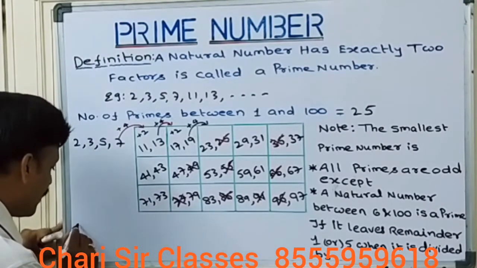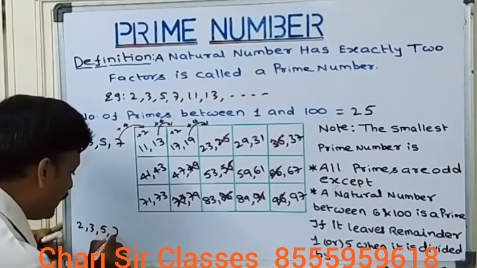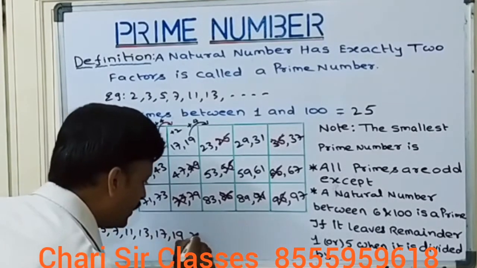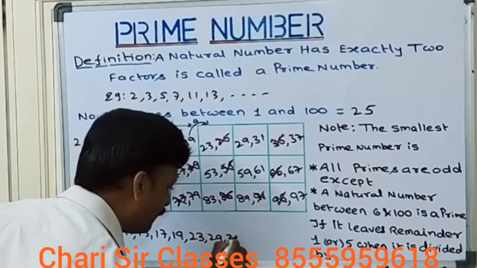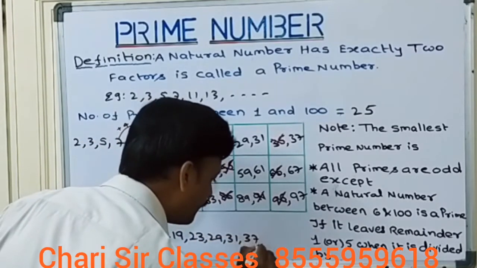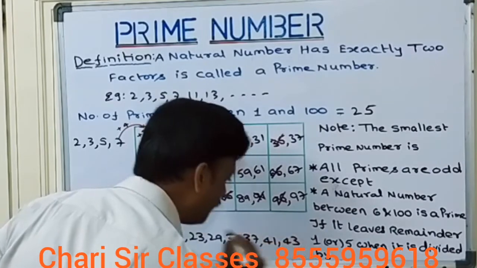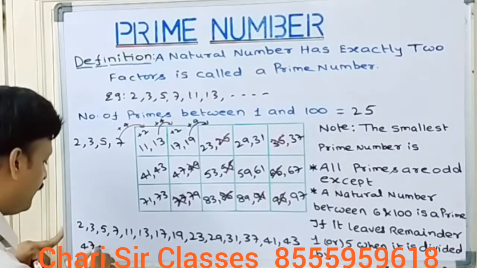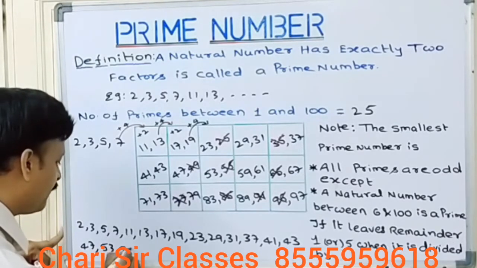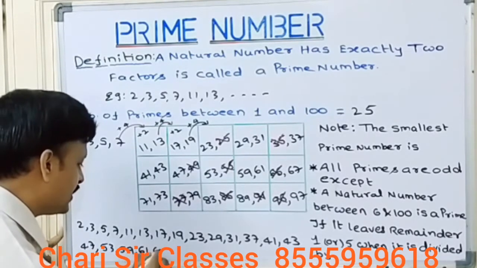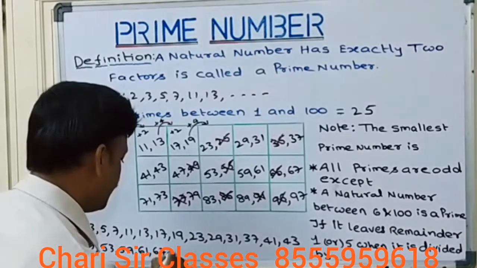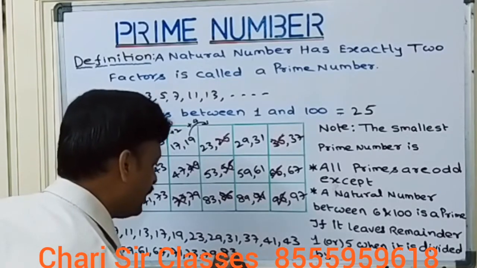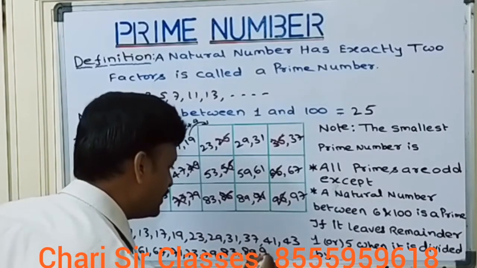So the primes are 2, 3, 5, 7, 11, 13, 17, 19, 23, 29, 31, 37, 41, 43, 47, 53, 59, 61, 67, 71, 73, 79, 83, 89, 97.